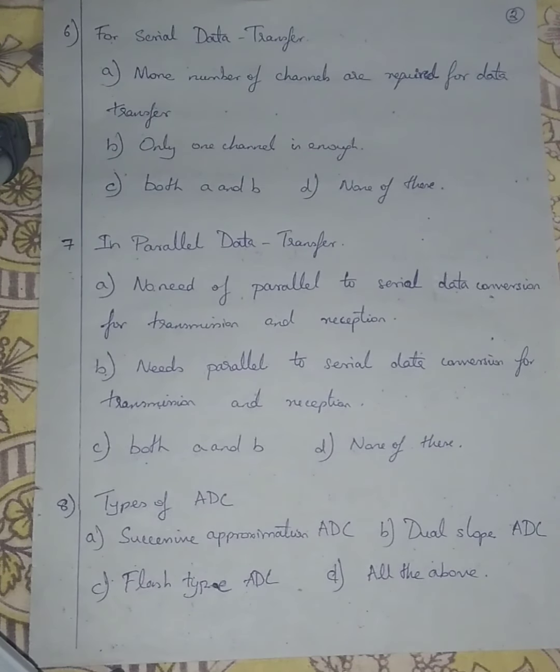Question number 6. For serial data transfer, option A: more number of channels are required for data transfer. Option number B: only one channel is enough. Option number C: both A and B. And option number D: none of these. For serial data transfer, only one channel is enough.